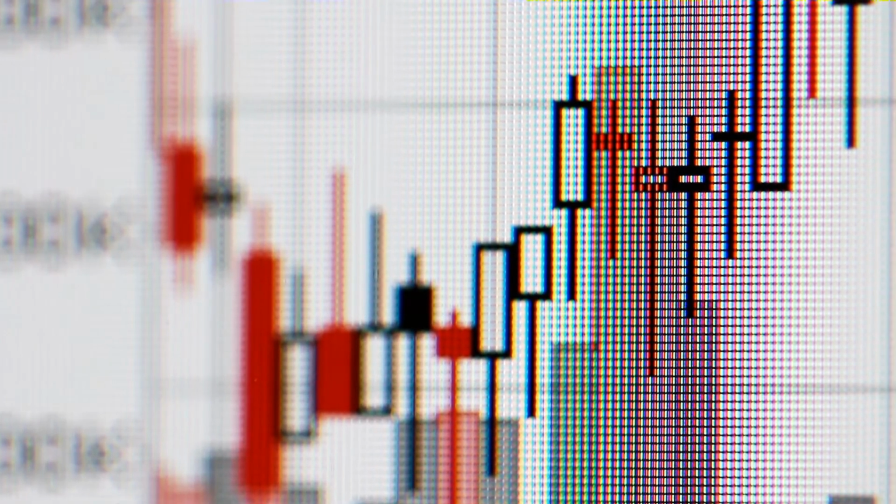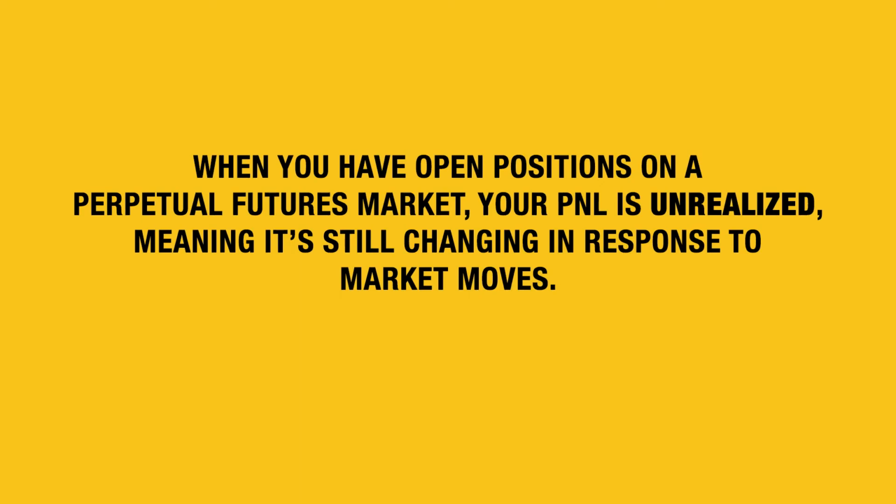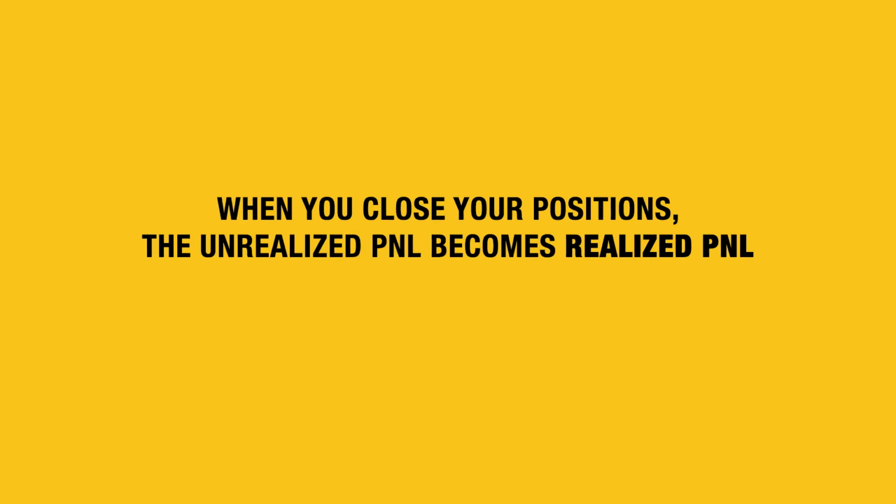During your trade, you will come across profit and loss, or P&L. P&L can be either realized or unrealized. When you have open positions on a perpetual futures market, your P&L is unrealized, meaning it's still changing in response to market moves. When you close your positions, the unrealized P&L becomes realized P&L, either partially or entirely.